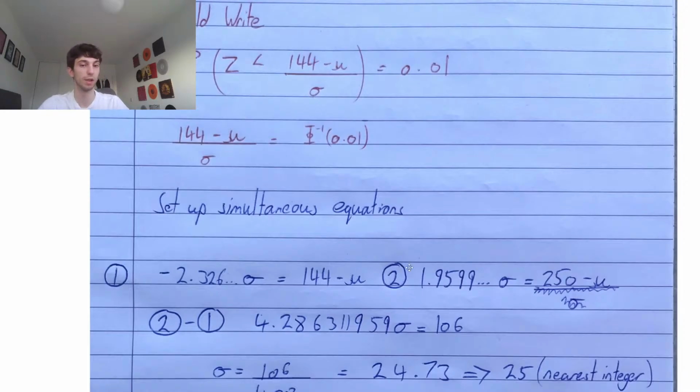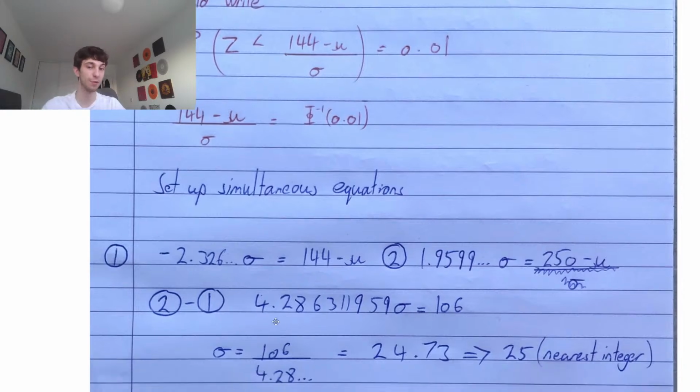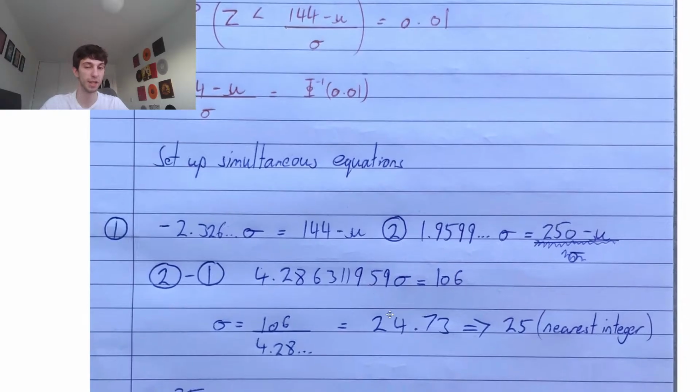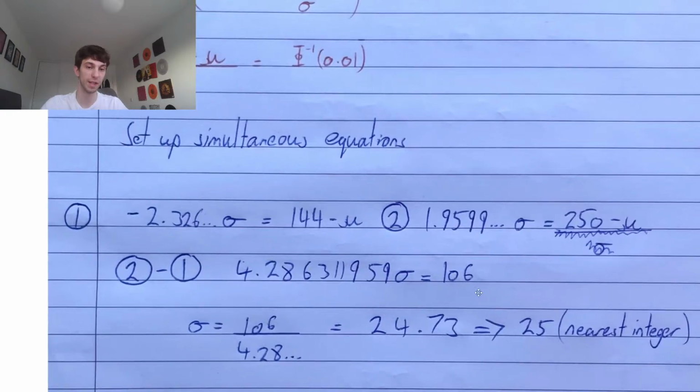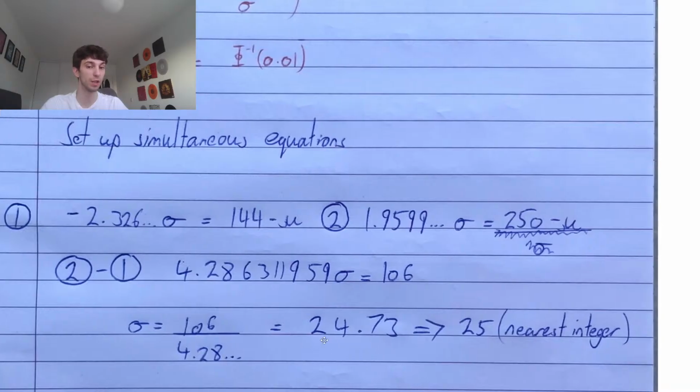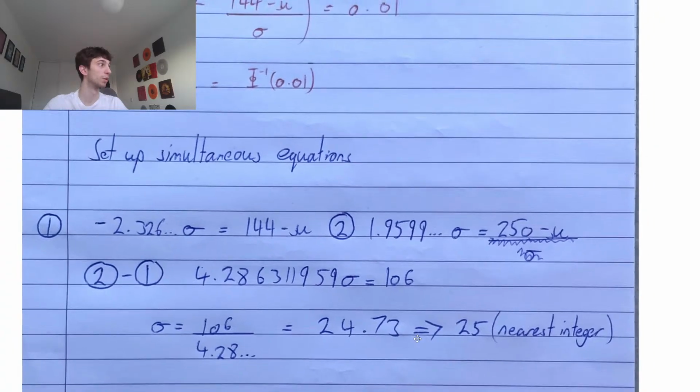The way I'm going to do it is equation 2, take away equation 1. So we have minus mu, minus mu, the mu's cancel out. Then we have 1.9599 minus 2.326, so that's plus 2.326. Remember all those decimal places, this gives you 4.286311959 sigma. This will be equal to 250 minus 144 is 106. So then divide over by this 4.286, gets you 106 over this 4.28 number. That will be our standard deviation. This gives us 24.73, nearest integer. They wanted it in the nearest integer. This would be 25. We round up, 24.73 goes to 25.